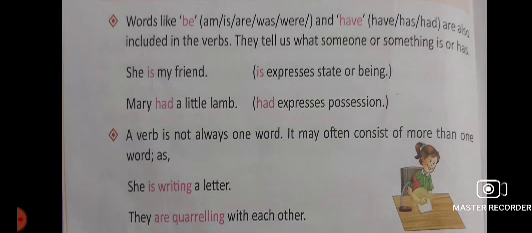Now words like be, such as am, is, are, was, were, and verbs like have, has, had are also included in the verbs. They tell us what someone or something is or has. Like she is my friend. Now is expresses a state or a being. Mary had a little lamb. Had expresses the possession. A verb is not always one word. It may often consist of more than one word also. Like she is writing a letter. They are quarreling with each other.